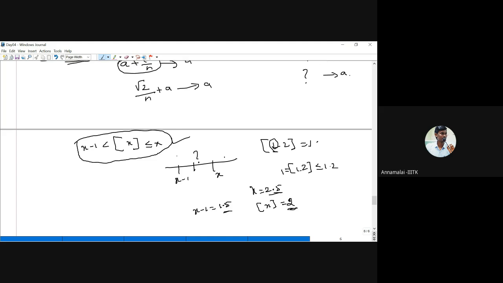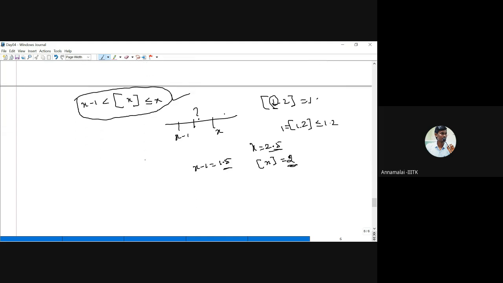Now, using this, we can find the number. I need a sequence that converges to A. Now I am considering the integer part of n times A. By the definition, the integer part of nA is less than or equal to nA, and greater than or equal to nA minus 1.